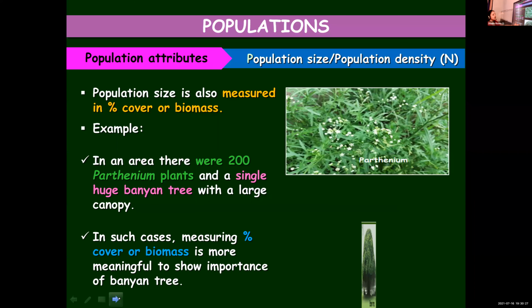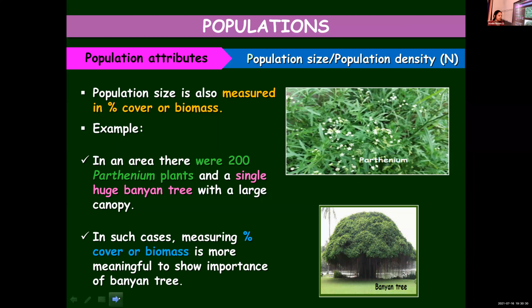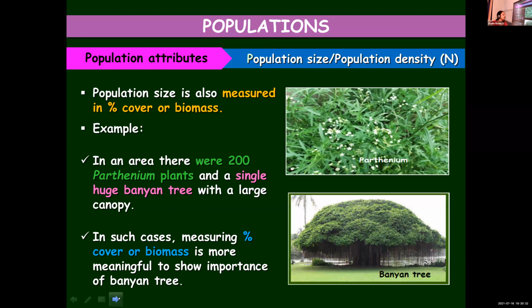See that banyan tree and 200 Parthenium plants. The population density has so much difference. But if you just calculate it based on the number, that will be senseless. So in some cases, we will have to calculate the population density by considering the percentage of biomass, the organic matter present. On the basis of that, we will have to calculate.